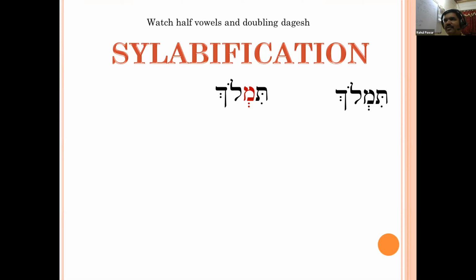Watch the Shiva under the mem. Tell me whether it is silent or vocal. Silent. So will it close the syllable or open the syllable? Close. Everybody understand that silent Shiva always closes the syllable, whereas the vocal Shiva always opens the syllable.